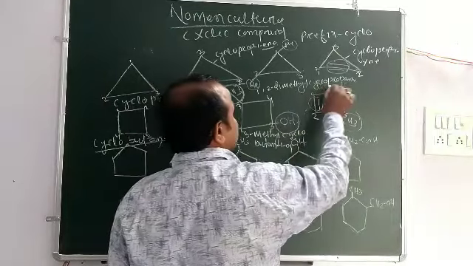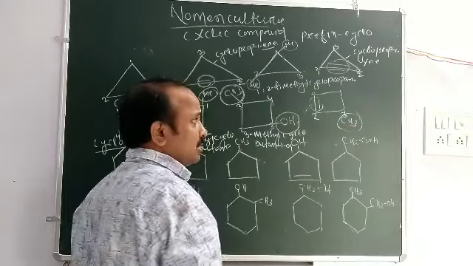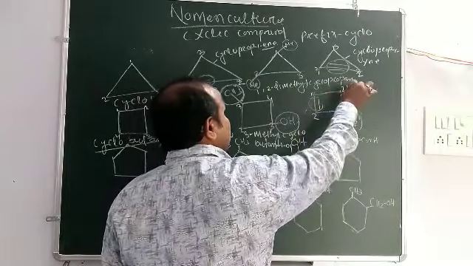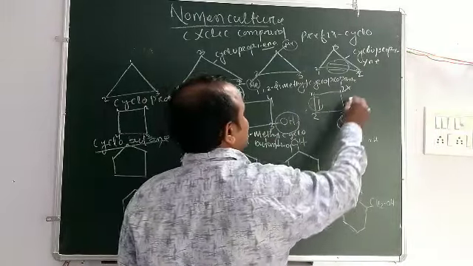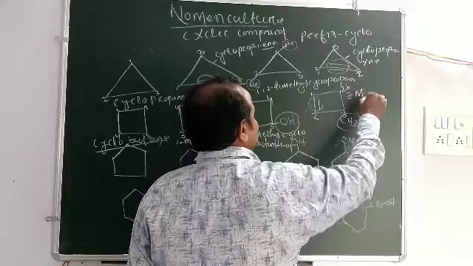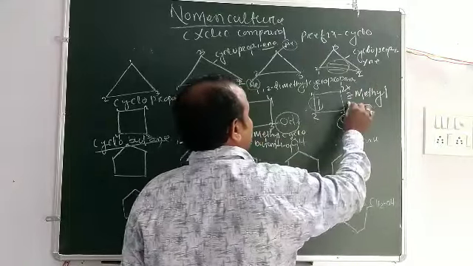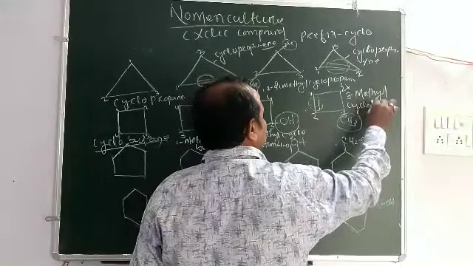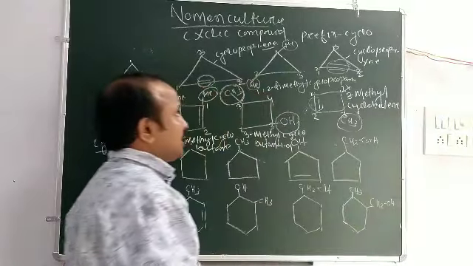If you count from the other side, then the double bond is not included in the chain, so that is wrong. So 1, 2, 3 means 3-methylcyclobutene.